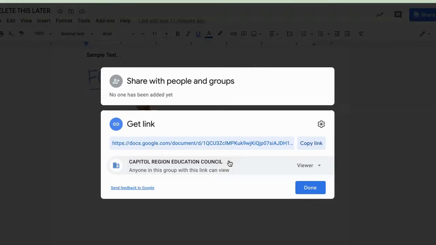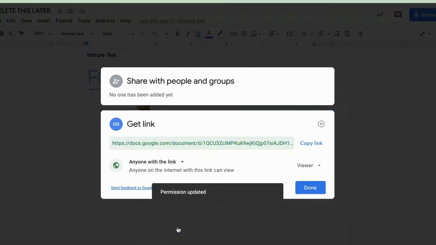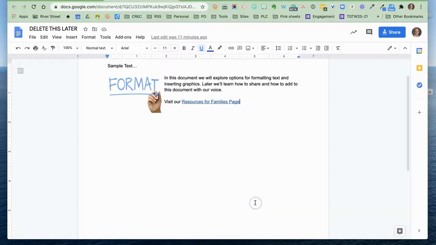But if you try to open it and look at the attendance with your personal Gmail, it won't let you in. I can change it so that it's restricted. That takes it back to only the people that I add. Or I can really open it up and say, anyone I send this link to can see the document, or can comment on the document, or can even edit the document. So those are my choices.